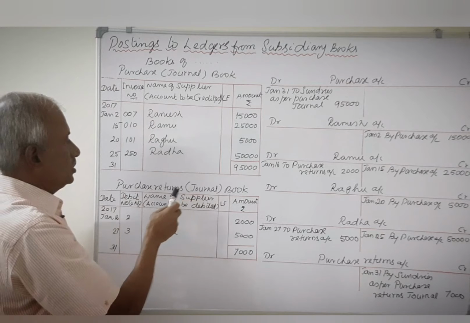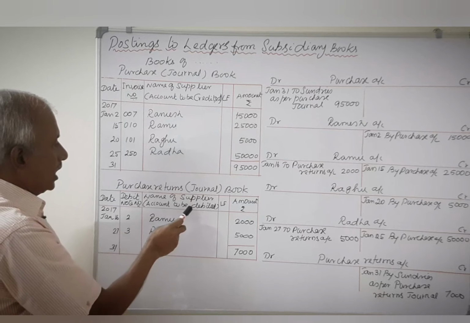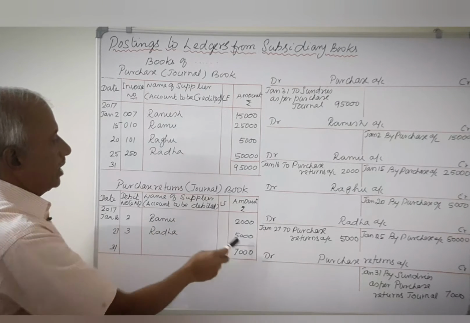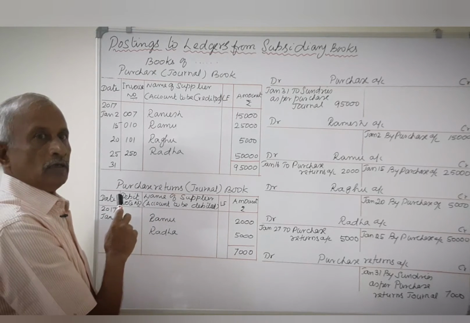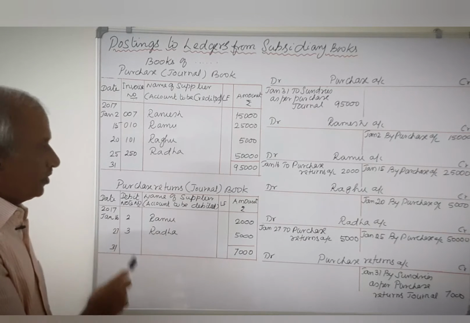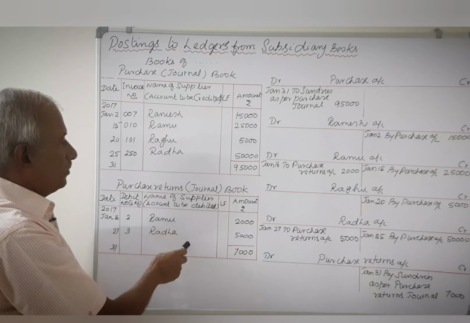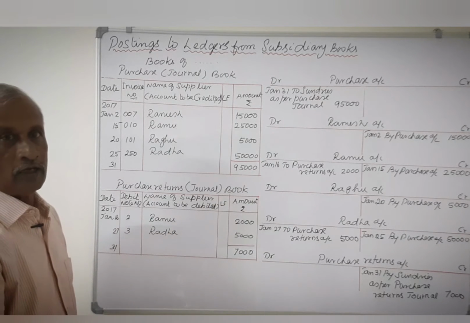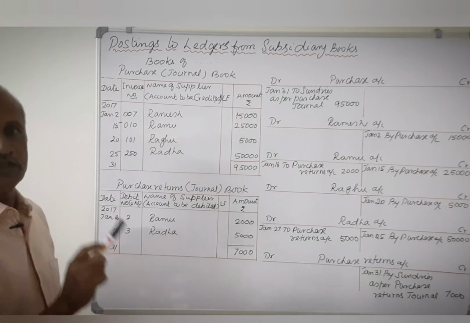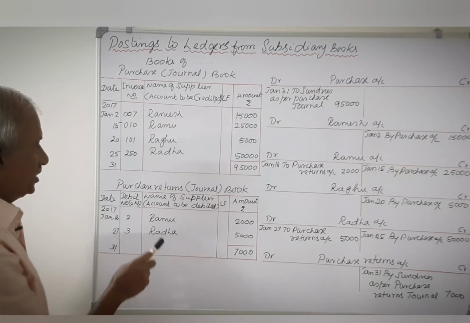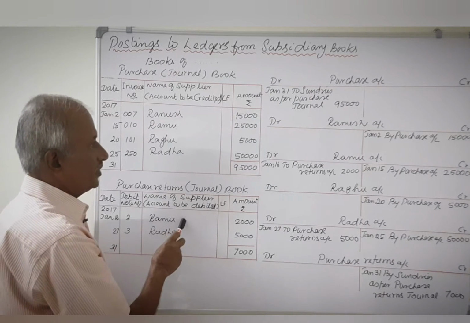Then purchase returns book, date column, debit note number, name of the supplier, account to be debited and the amount column. Again, purchase returns book also totaled at the end of the month, and the total is transferred to the purchase returns account, and the parties' accounts are posted to their respective accounts individually. You know that purchase is debit, so purchase returns account is to be credited, and the name of the supplier account should be debited.